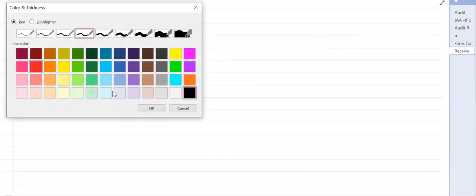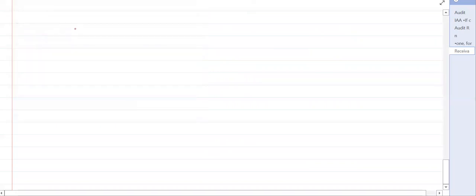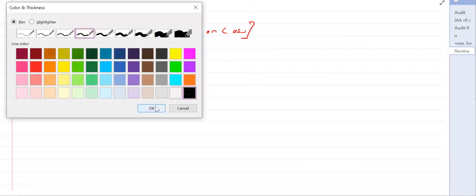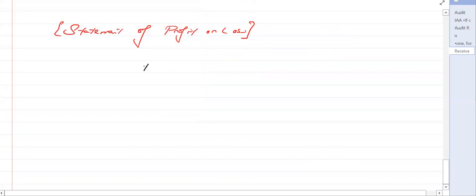Now let's talk about the figures of the statement of profit or loss. If in the question, the examiner asks you what goes to the statement of profit or loss, so remember what goes, this working, very, very important. So we have the irrecoverable debt within the statement of profit or loss because this is an expense.